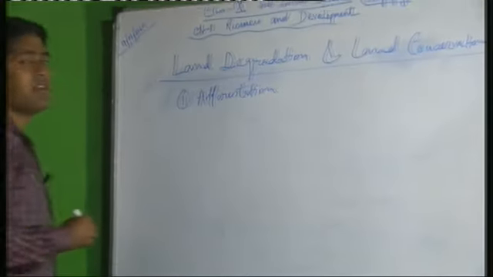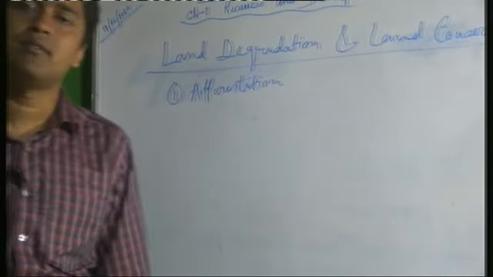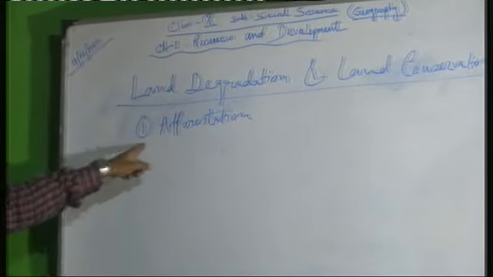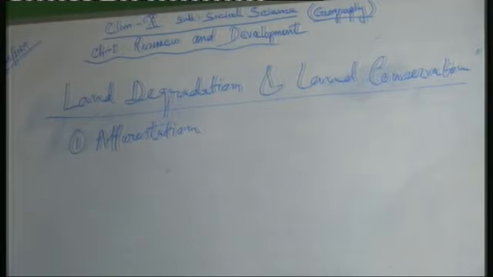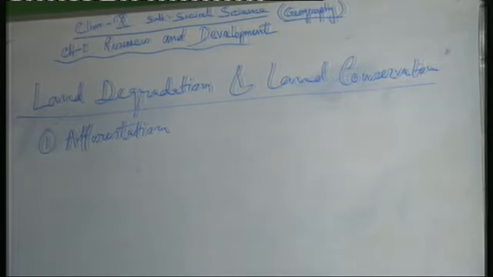Afforestation is the most important way for conservation of land. What is afforestation? I think you know. Increasing the number of plants, or plantation, is a way for land conservation.